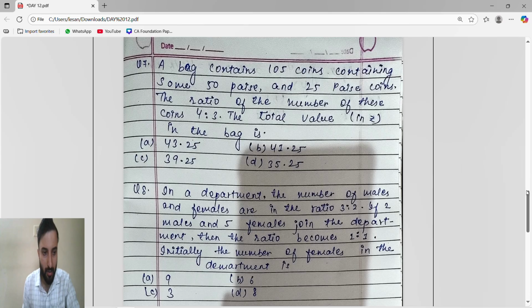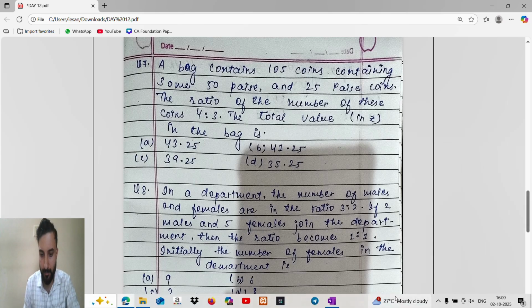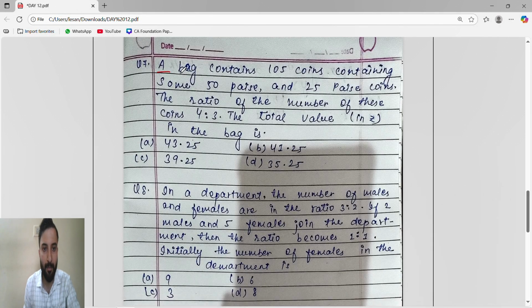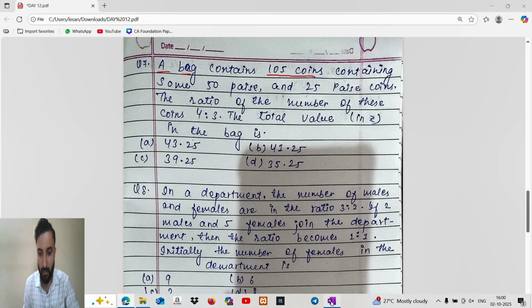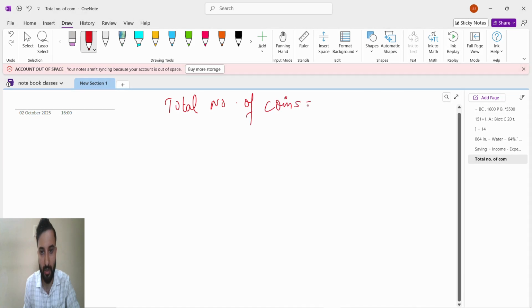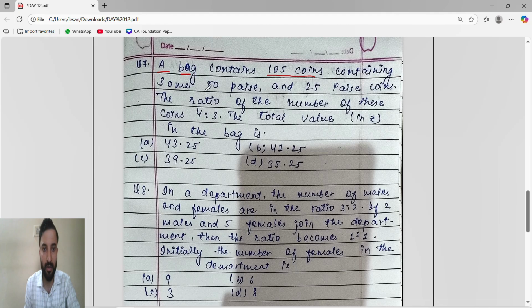Now, an easy thing, you have to focus here. They said a bag contains 105 coins. So the total number of coins is 105. Now they said it contains some 50 paise and 25 paise coins. Only 50 paise and 25 paise coins. The ratio of the number of these coins is 4:3.